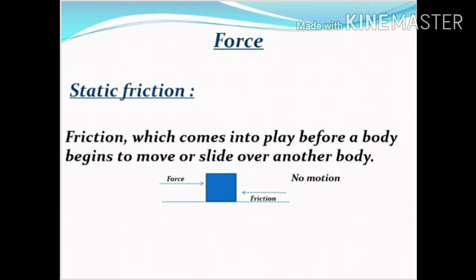Now, static friction. Friction which comes into play before a body begins to move or slide over another body. That is, the force that tends to prevent a stationary object from starting to move. When a body is at rest, the force of friction is called static friction and is always equal and opposite to the applied force.